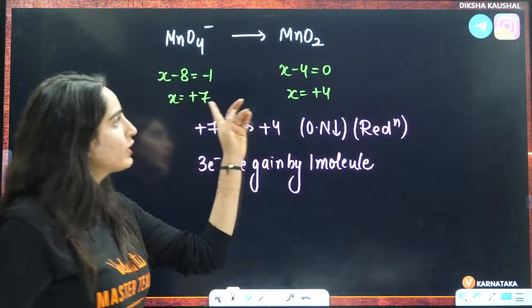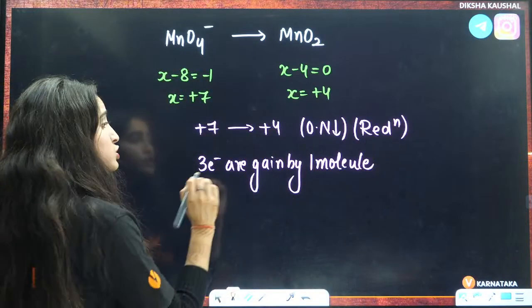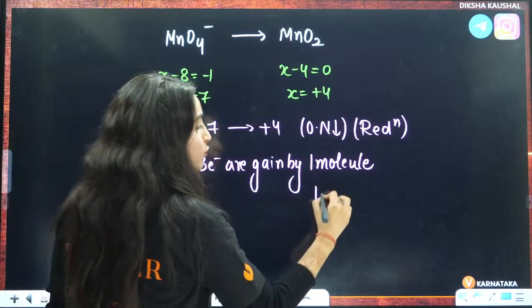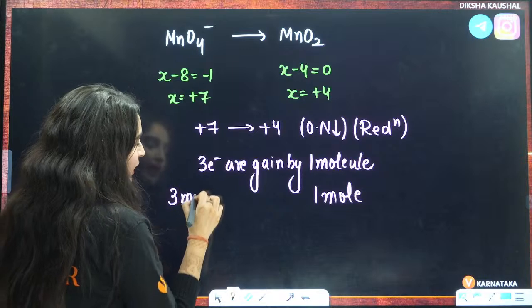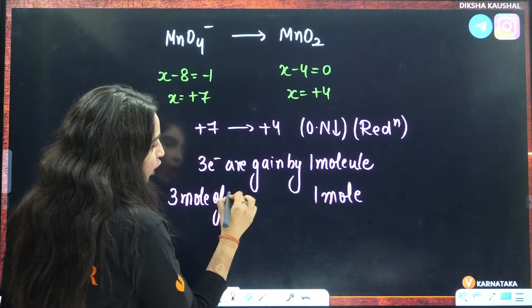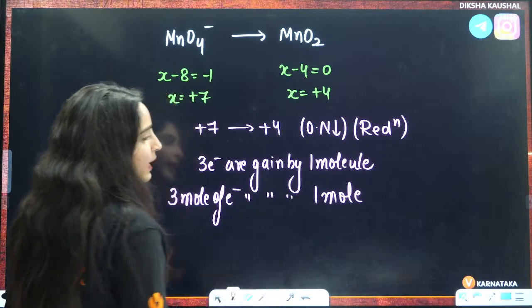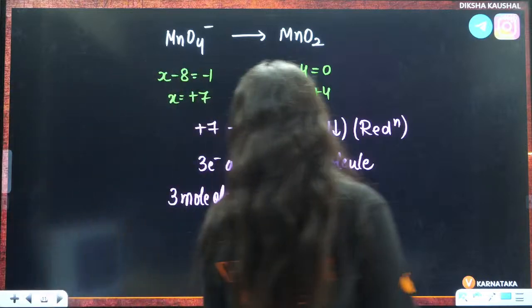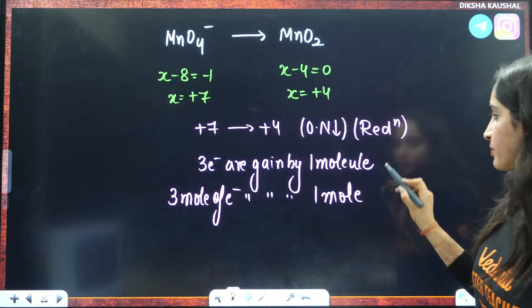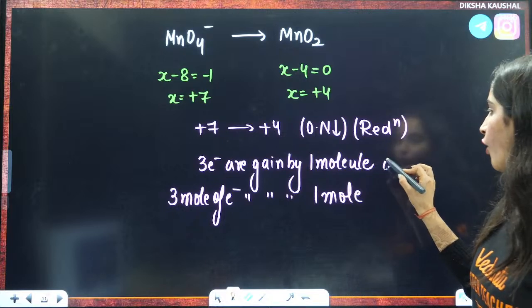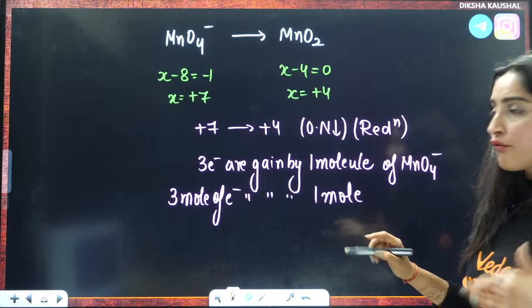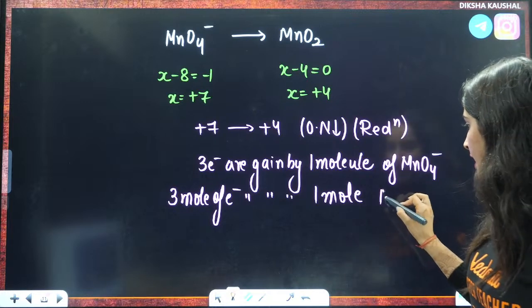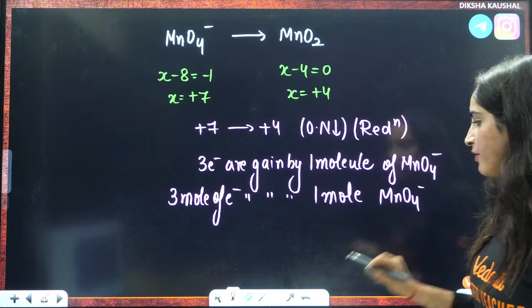For 1 mole, 3 moles of electrons are gained by 1 mole of MnO4 negative.